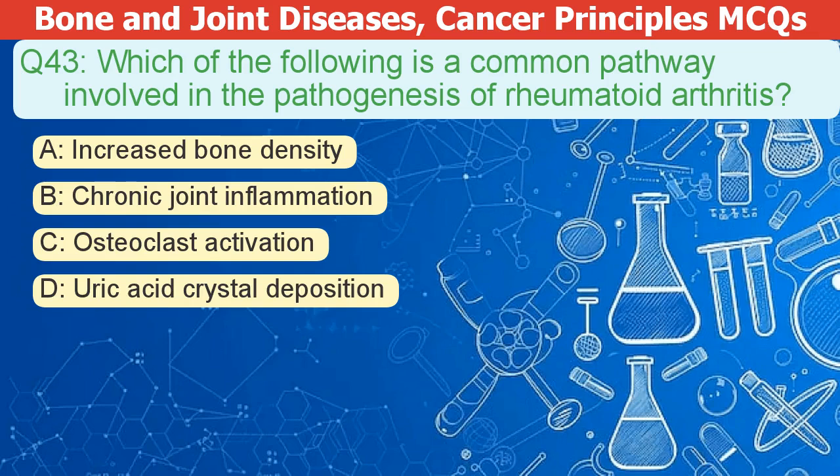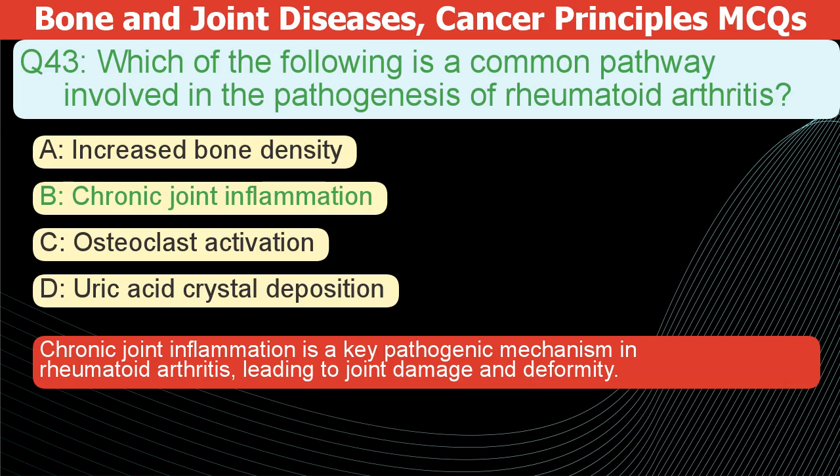Which of the following is a common pathway involved in the pathogenesis of rheumatoid arthritis? A. Increased bone density. B. Chronic joint inflammation. C. Osteoclast activation. D. Uric acid crystal deposition. The correct answer is B. Chronic joint inflammation is a key pathogenic mechanism in rheumatoid arthritis, leading to joint damage and deformity.